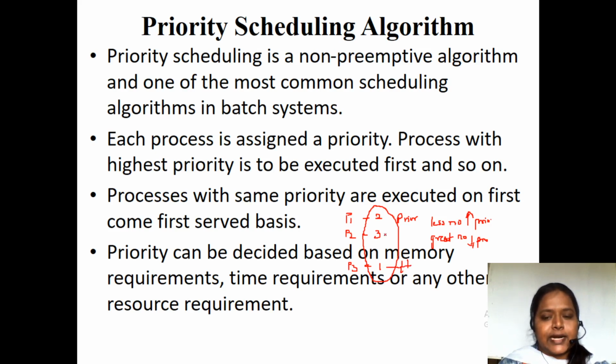Number 3 is the greatest number, but it has the lowest priority. That is the concept we'll follow when we consider the priorities. So, as the name indicates, priority means giving highest preference to the process which has the least number.